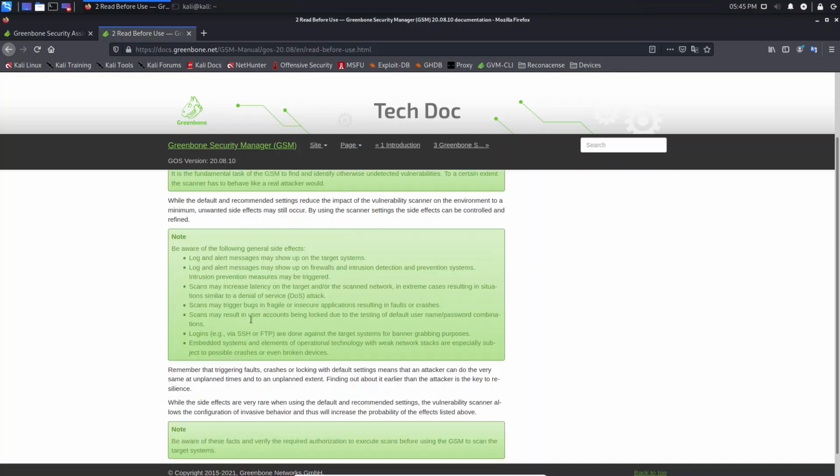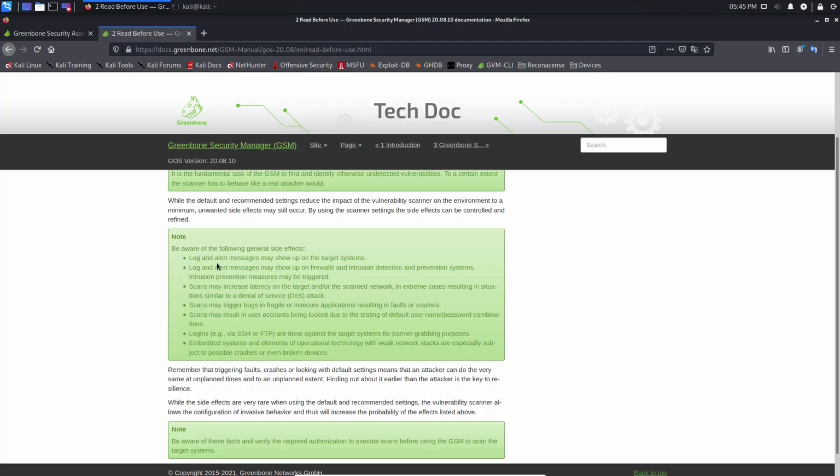I want to talk with you about this section here, this note. Be aware of the following general side effects. As you know, in many countries, accessing a computer or system without authorization is a crime. So if you do that without permission, sometimes you can be in real trouble, and you can go to jail because of that. Here are some notes.